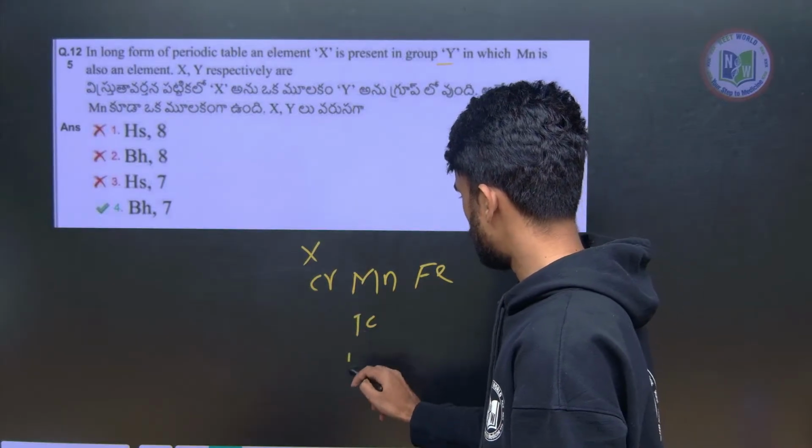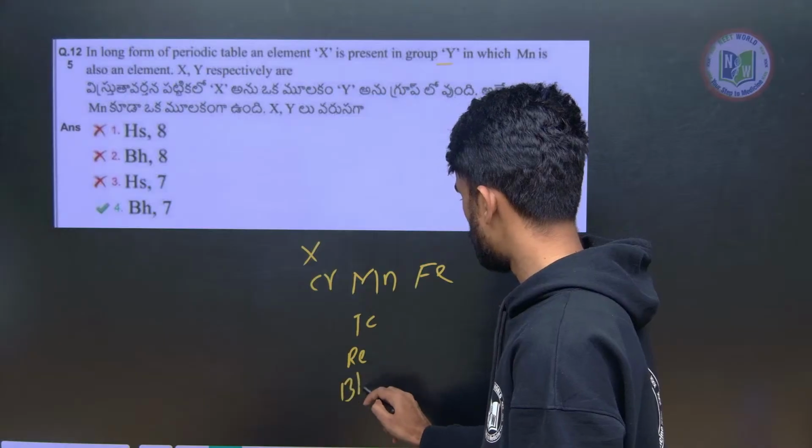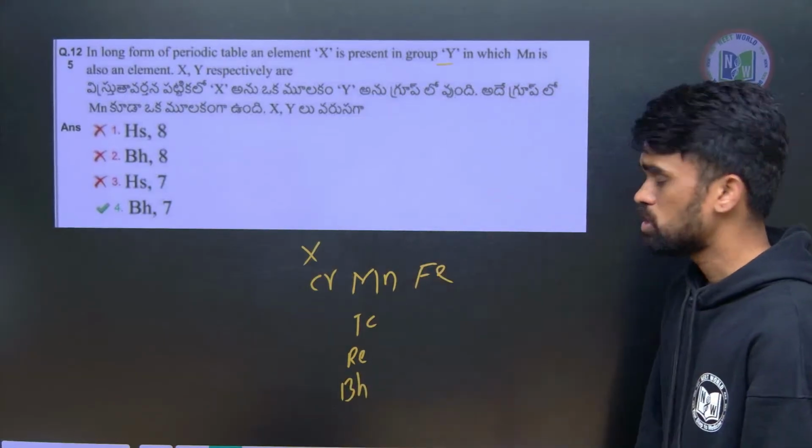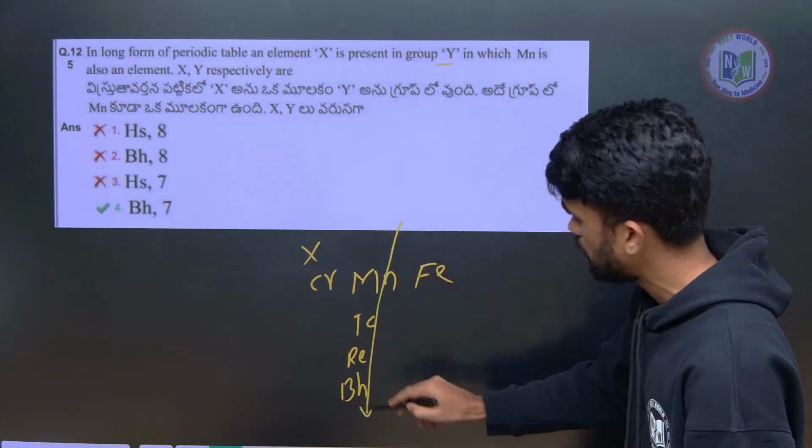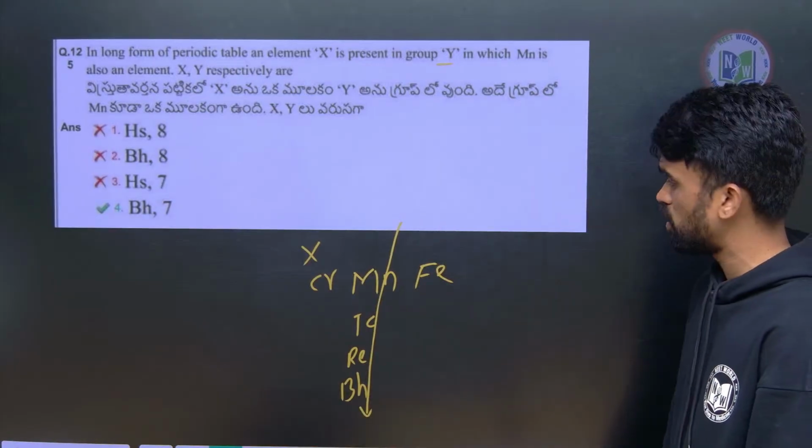Manganese, technetium, rhenium, bohrium, like this. These are the elements. So these are the tricks. You have to remember what are the elements present in this. So here I will be giving you one trick.